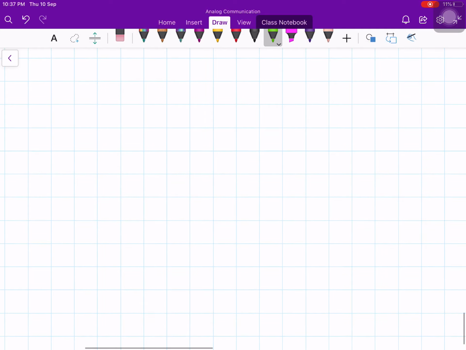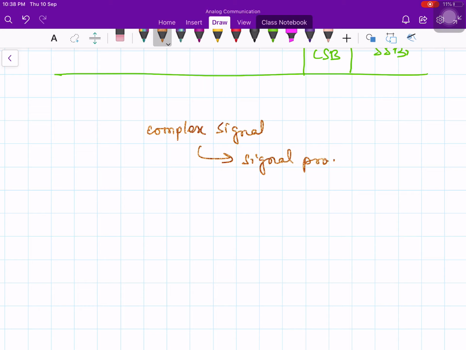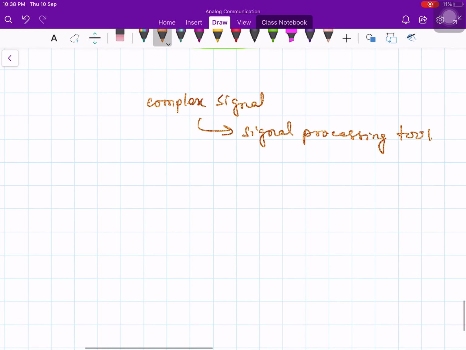Because in real life, we transmit only real signals, such as the speech signal, music signal, voice signal. Complex signals we generate mathematically, not in the laboratory. When I say complex signal, it is a signal processing tool, that's all. Mathematically we use it. So don't start with the complex signal.